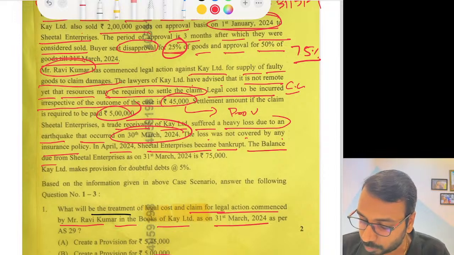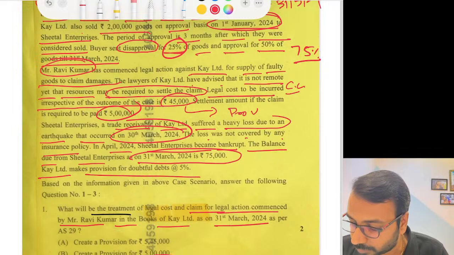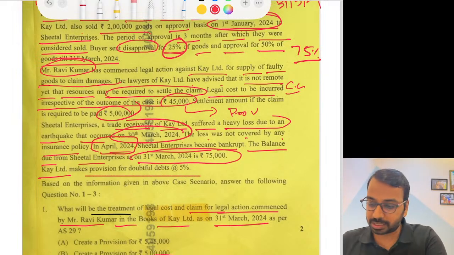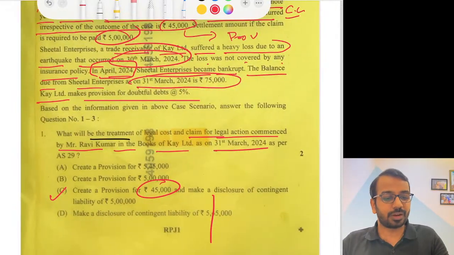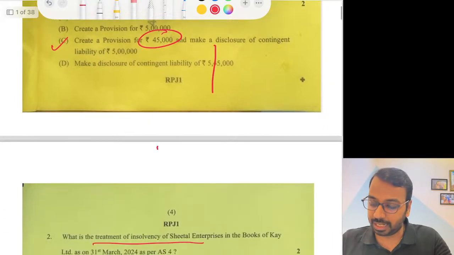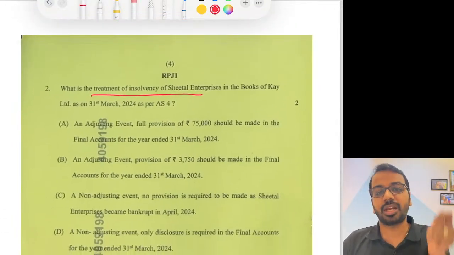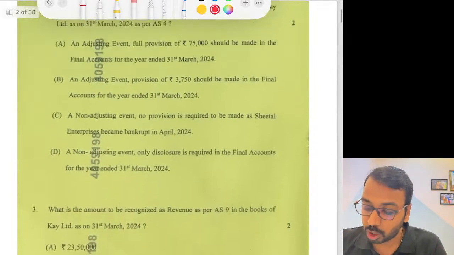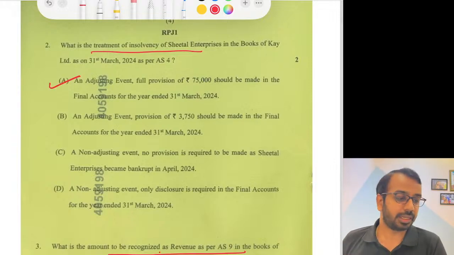The balance due from Sheetal Enterprise as on 31st March is 75,000. K Limited makes a provision for doubtful debts. Now, in April, they have become bankrupt. So this is a subsequent event requiring adjustment. They have not given us when the financial statements were approved, but still, since it has happened in April, we know there was a condition existing on the balance sheet date, because of which the enterprise has become bankrupt. So the entire 75,000 being the existing event, you have to make an adjustment.